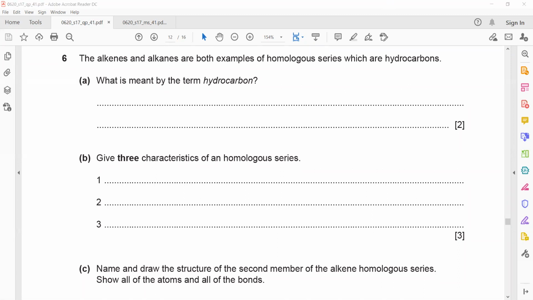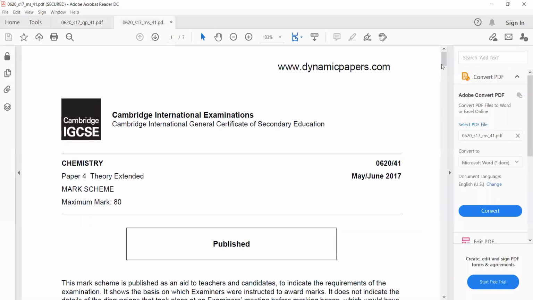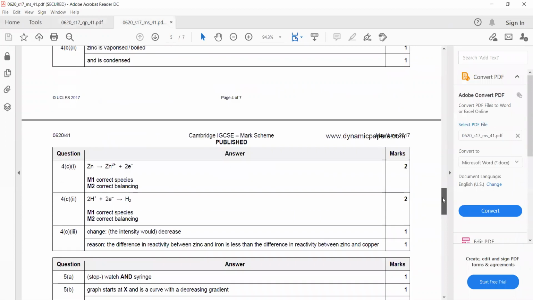I will show you the answer key, the marking scheme as well. The purpose of showing the marking scheme is to understand the distribution of the marks. So when you mention a compound that contains carbon and hydrogen only, there is no other element, you will score the marks.